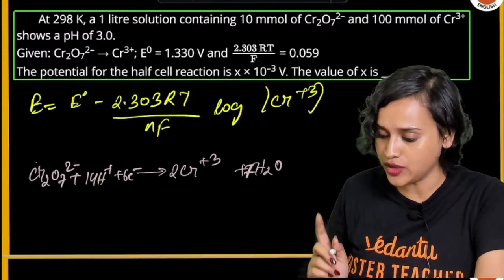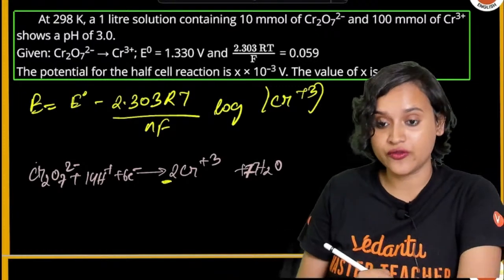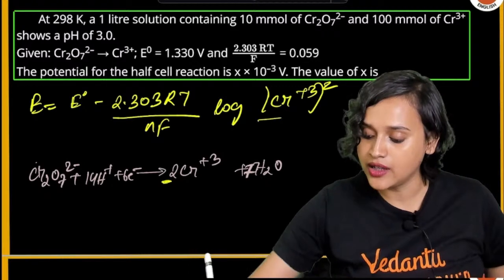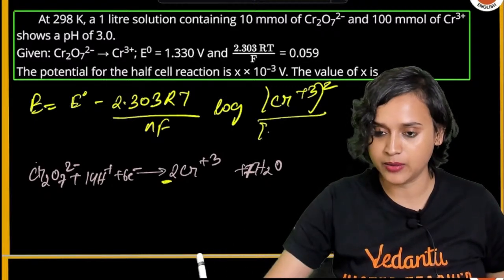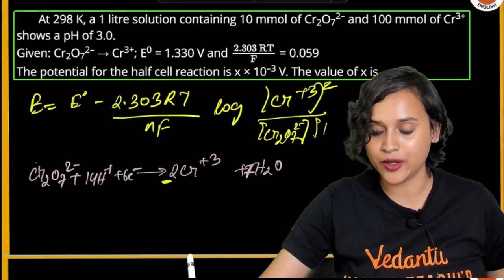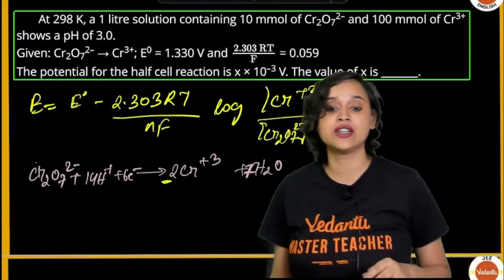This is the equation. So here Cr3+ with the stoichiometric coefficient 2, Cr3+ raised to the power 2, divided by Cr2O7 2 minus multiplied with H plus concentration raised to the power 14.